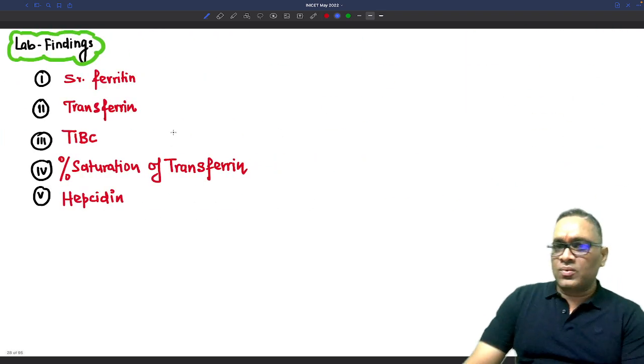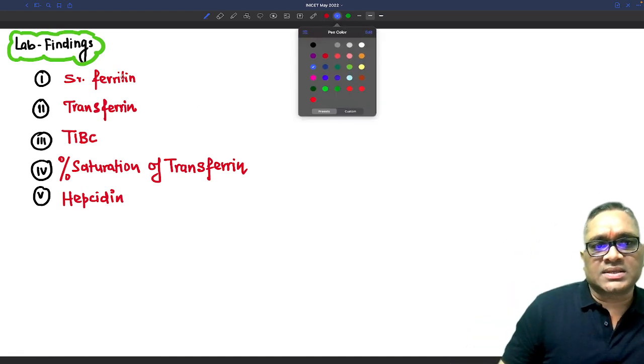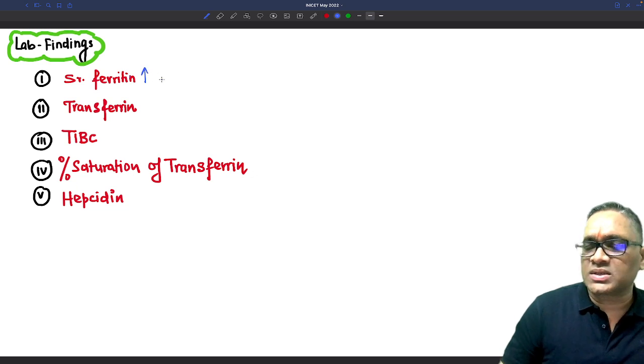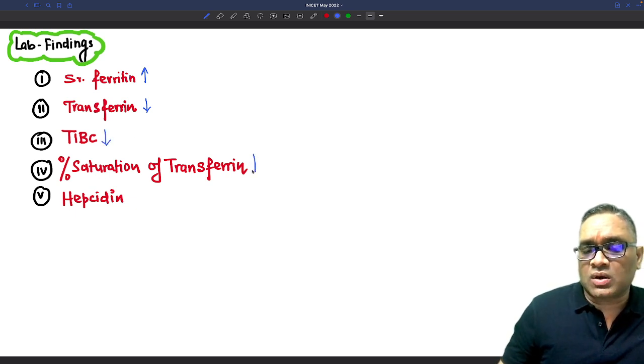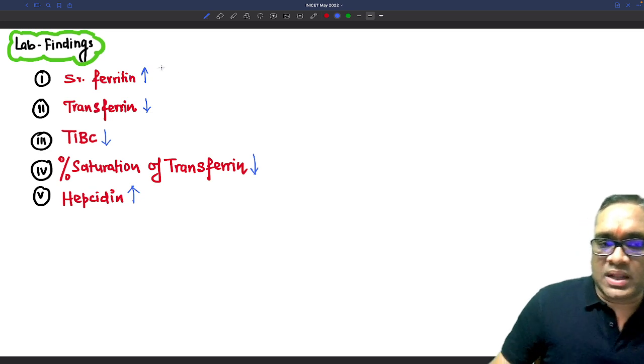As a result, we are going to see the anemia of chronic disease lab findings, I will again sum it up. As I said, serum ferritin level will be high because the storage iron will be high. Transferrin will be low, total iron binding capacity will be low, and percentage saturation of transferrin will also be decreased. Hepcidin level will be increased, right? So that is what I have to tell.